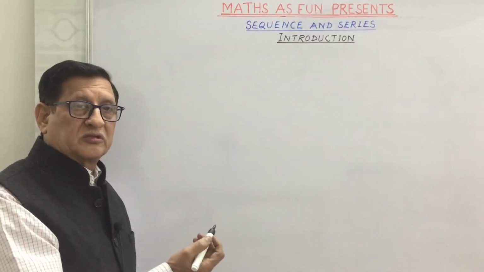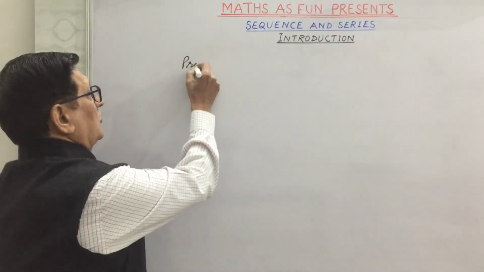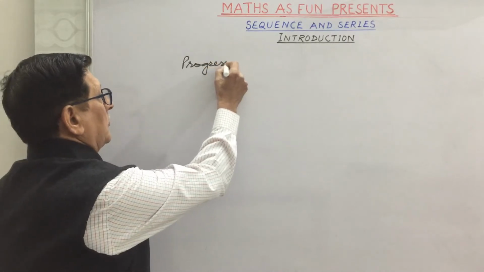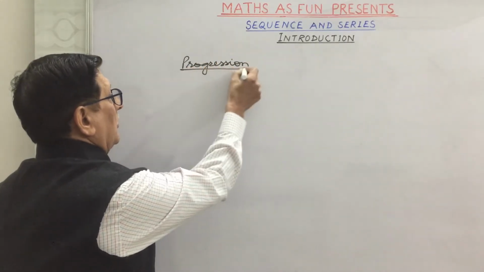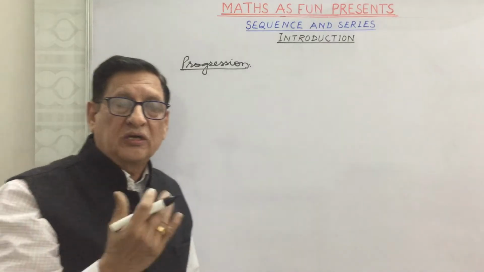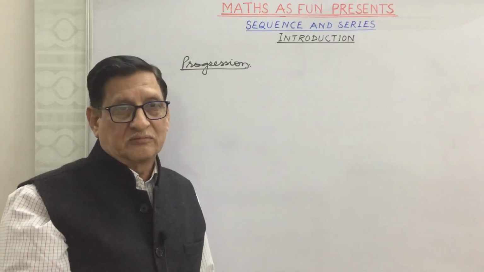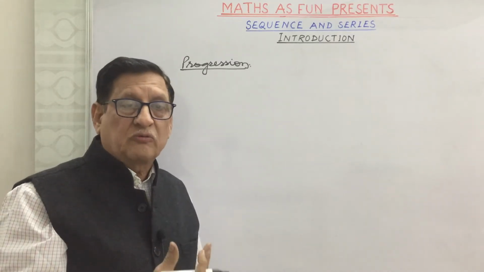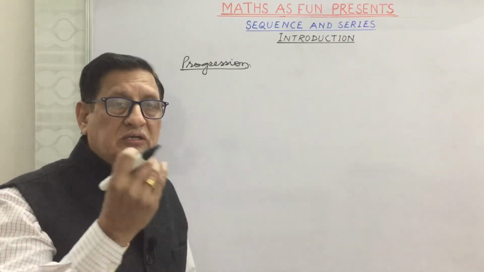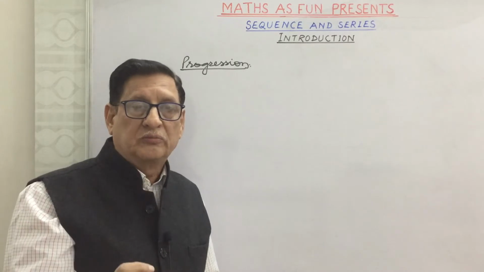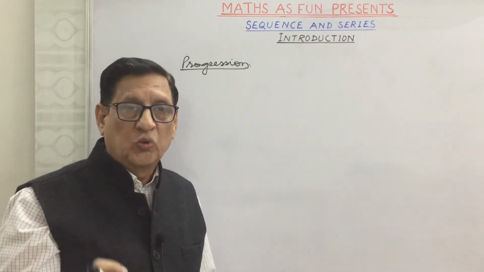What is a progression? Let's learn about progression now. Actually, every progression is a sequence, but every sequence is not a progression. So what type of sequences are progressions? Actually, a sequence whose all the terms follow a particular rule.